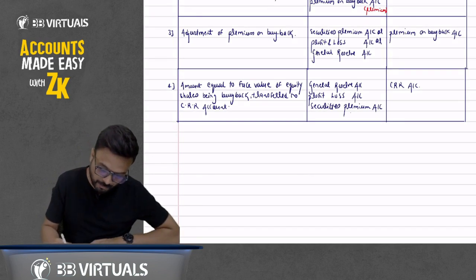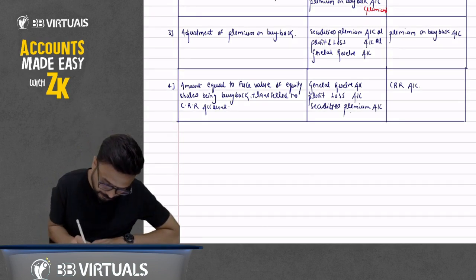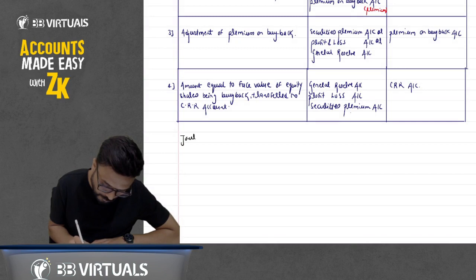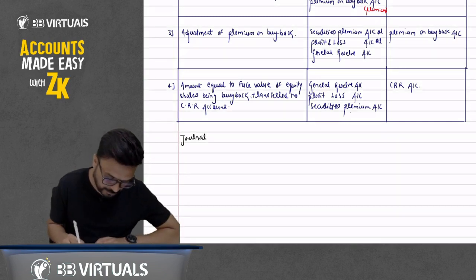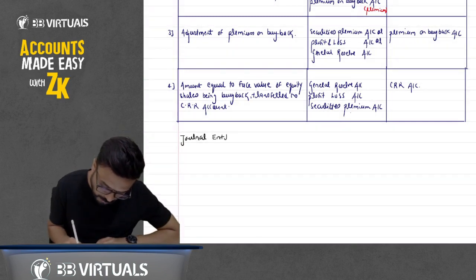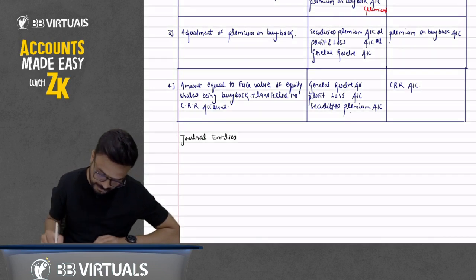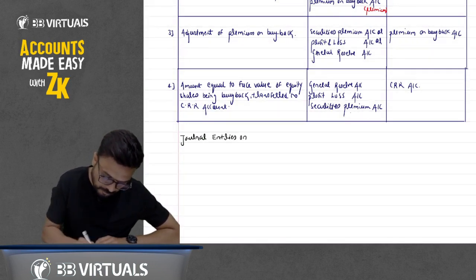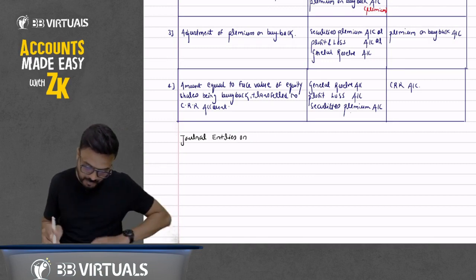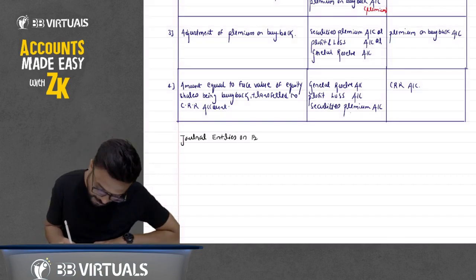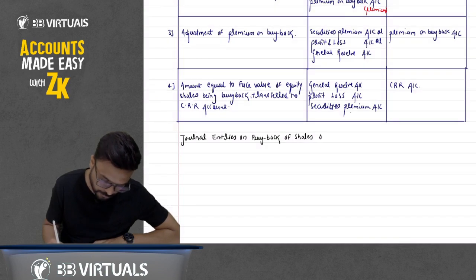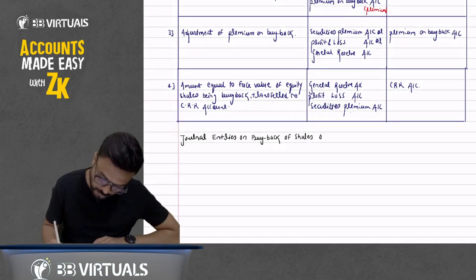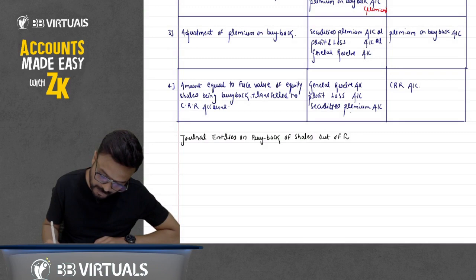So now write down journal entries on buyback of shares out of fresh issue of shares.